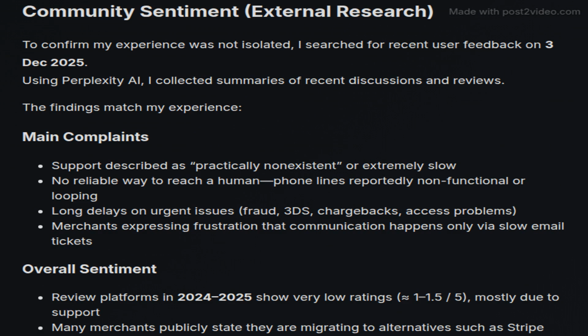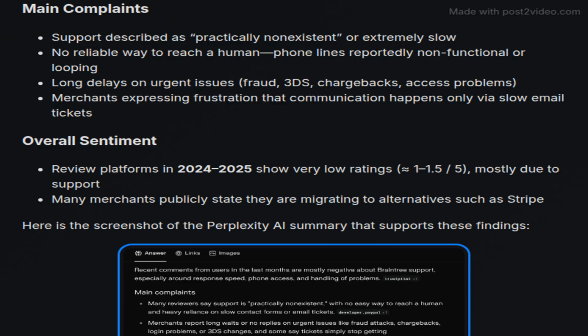This section covers the author's external research into community sentiment regarding Braintree, confirming that their negative experience is widespread by reviewing user feedback collected from online discussions. The main complaints from other users emphasize the poor support from Braintree, including slow responses, difficulties in contacting representatives, and long wait times for urgent issues.